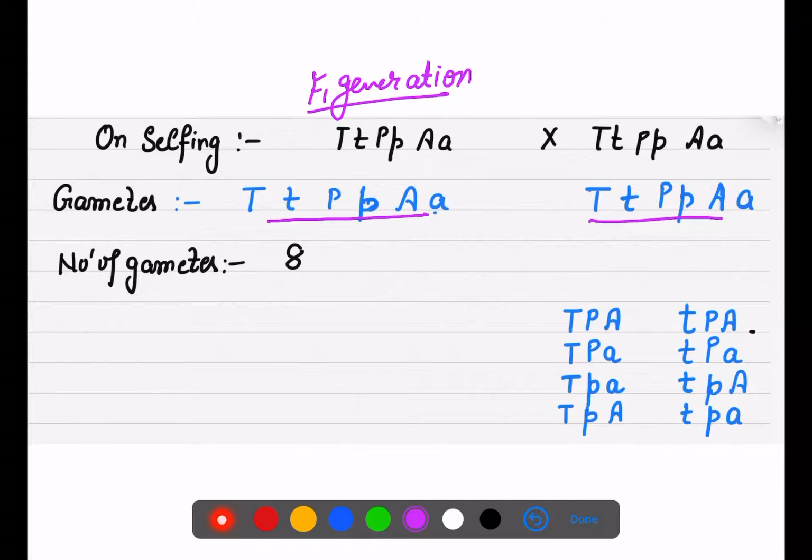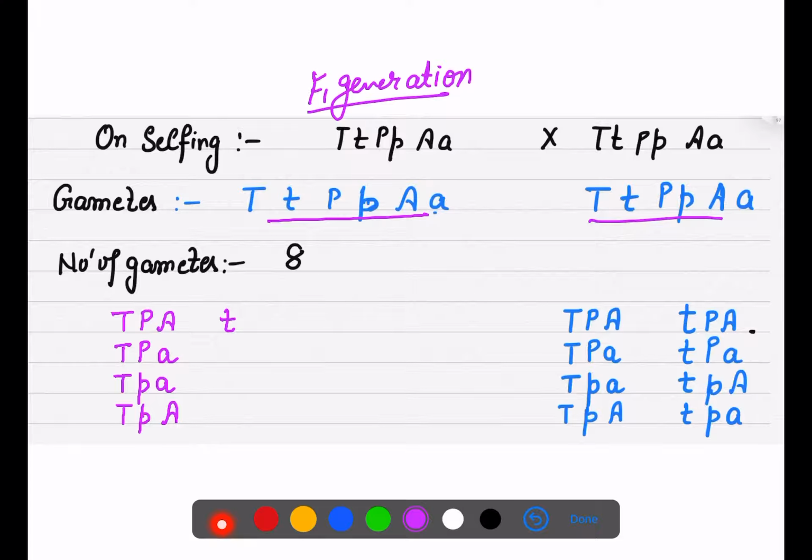How to form gametes of this one? Now always see, because this is a little bit complicated. So first we will talk about only the first character, that is tall, right? So first always write all the dominant forms, that is tall, purple, axial. Now just make one recessive. This is recessive. Now make another recessive. This is recessive. Now make this one big. That will be your one side completed.